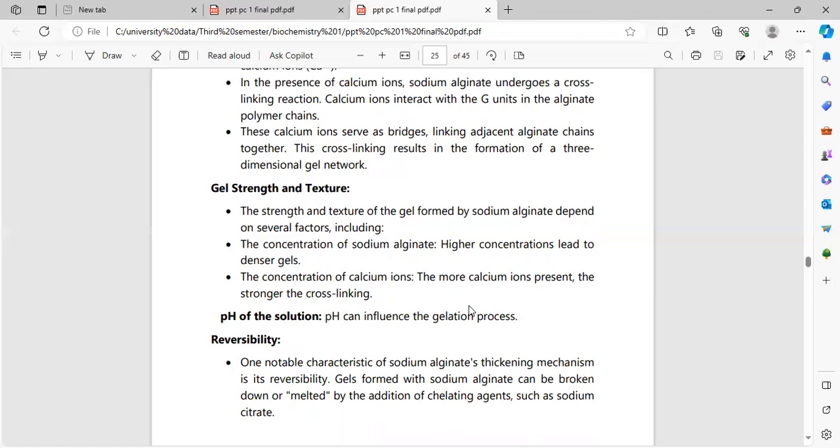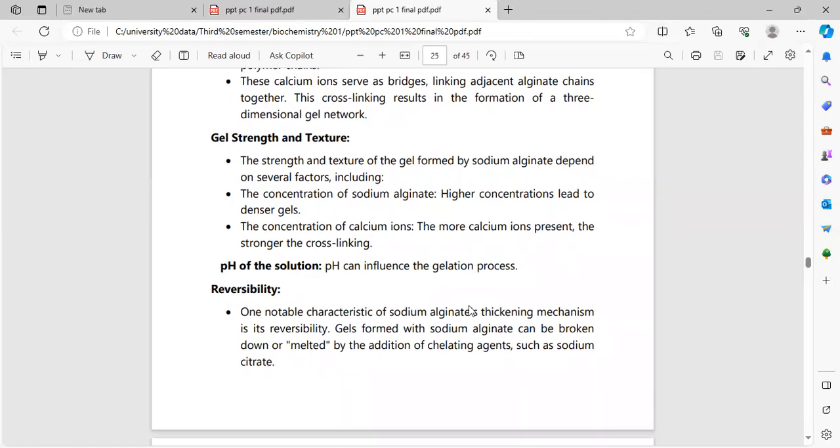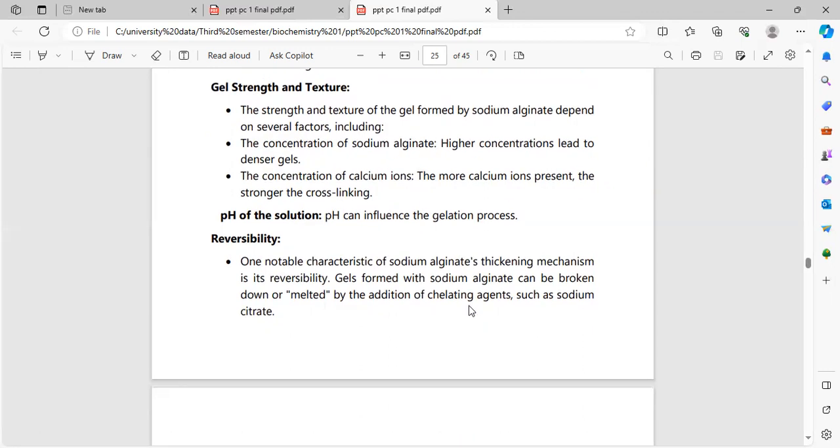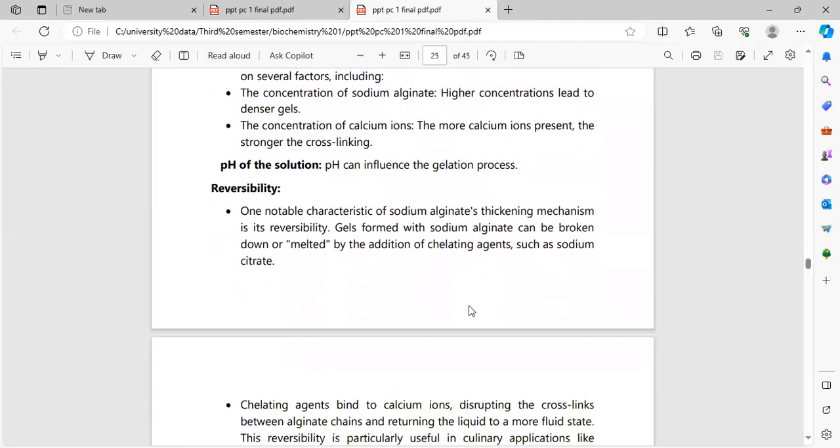Gel strength and texture. The strength and texture of the gel formed by sodium alginate depend on several factors, including the concentration of sodium alginate. Higher concentration leads to a denser gel. The concentration of calcium ions: the more calcium ions present, the stronger the cross-linking. pH can also influence the gelation process.